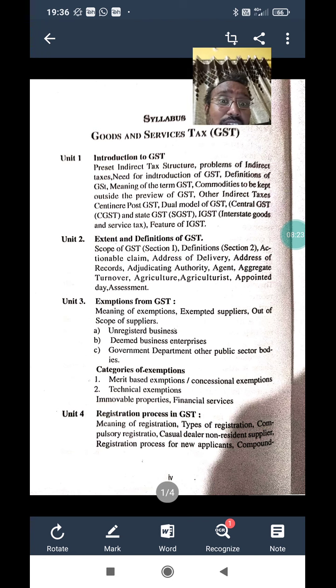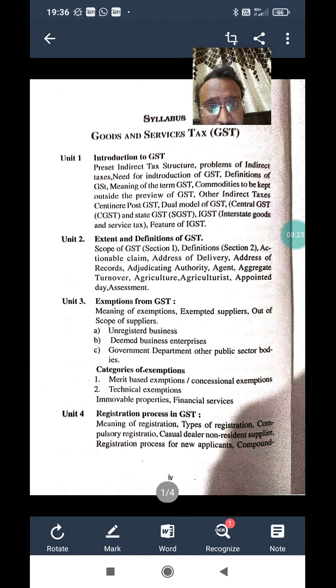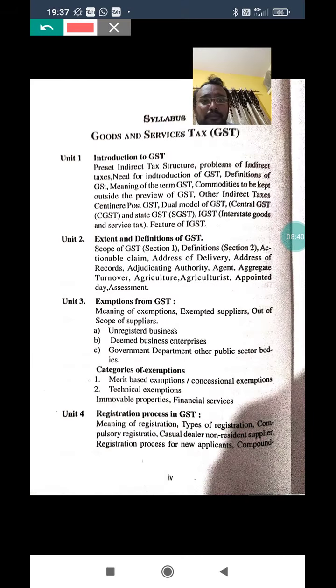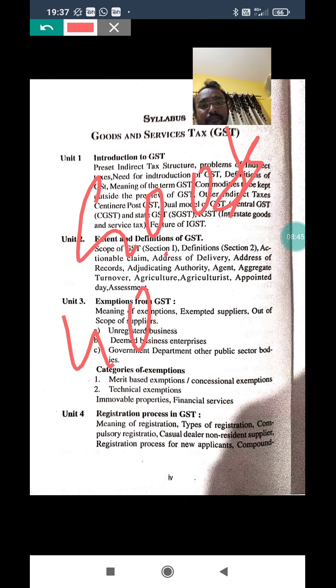Now the question arises: when are you going to register your business? In simple words, when your aggregate turnover crosses the limit, then you go for registration. They have given conditions for registration. The condition is, if it is in relation with goods, the limit is now 40 lakh.